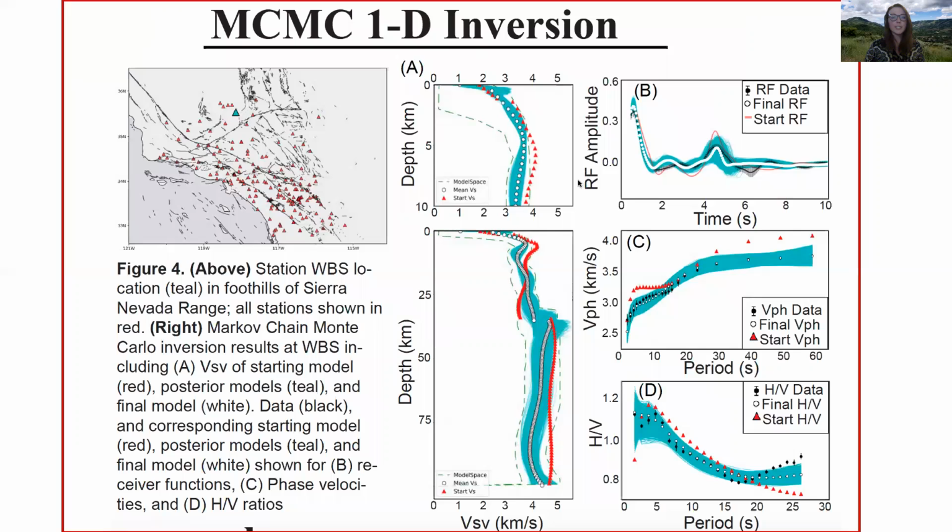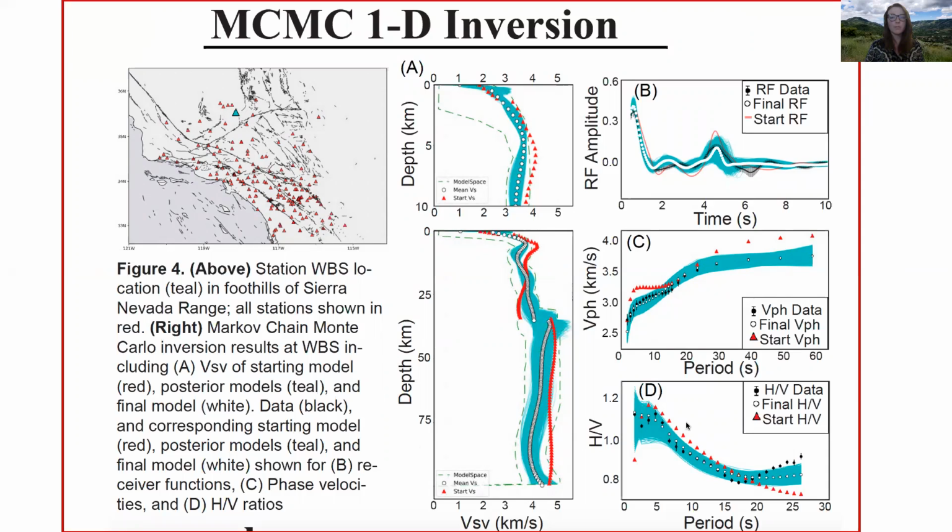Our shear velocity model consists of a top linear layer, a 10 B-spline crustal layer, and a 5 B-spline upper mantle layer. Our whole VS model search space is shown in green dashes. The starting model, which is based on our 2018 model for the crust, and the Lee et al. 2014 model for the MOHO and upper mantle, is shown in red. The forward model of this red shear velocity model is shown in red for the receiver function, phase velocity, and H/V ratios.